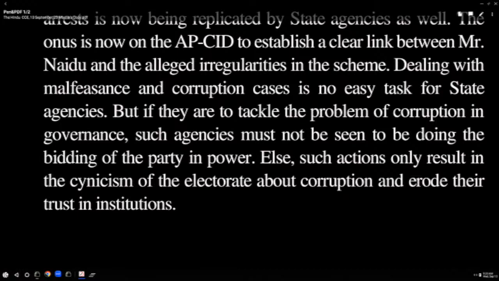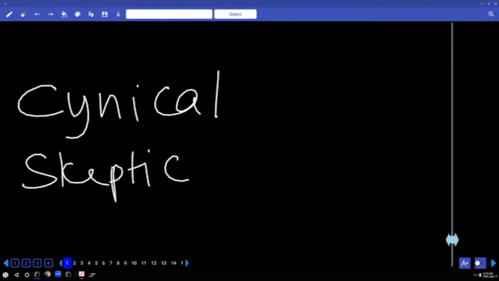How does the editorial end? Else, underline the word else. In this context, else means what? Otherwise. Write the word otherwise. If they don't project a neutral image, what will happen? Otherwise, such actions only result in the cynicism. Underline the word cynicism. And write one word, cynical. Write two words, one cynical and write the other word skeptic. Tell me what is the difference between cynical, skeptic. Skeptic means someone who doubts.